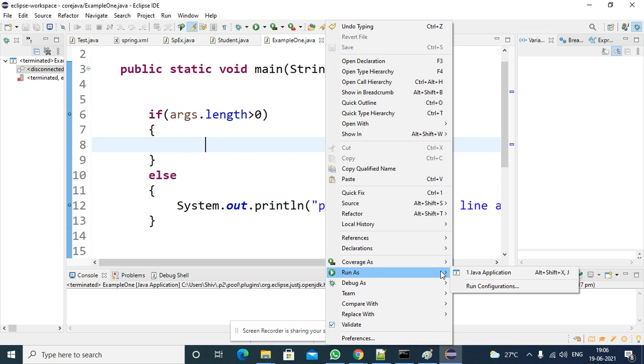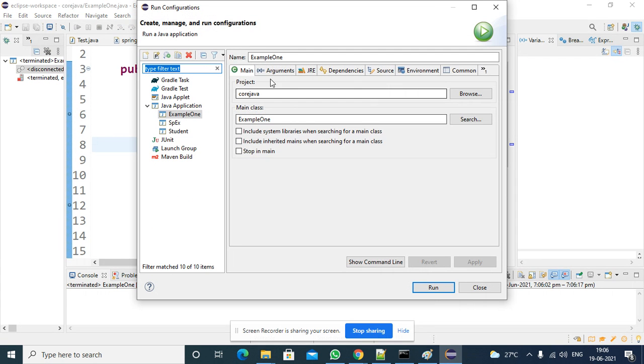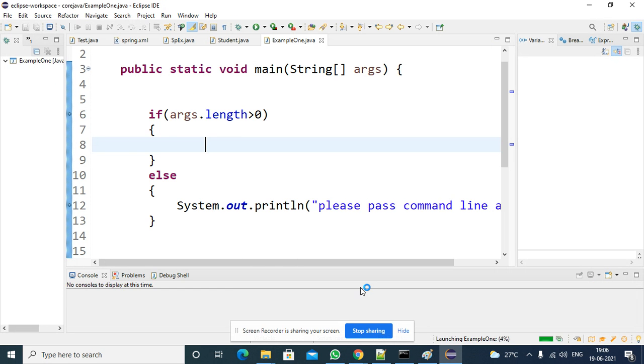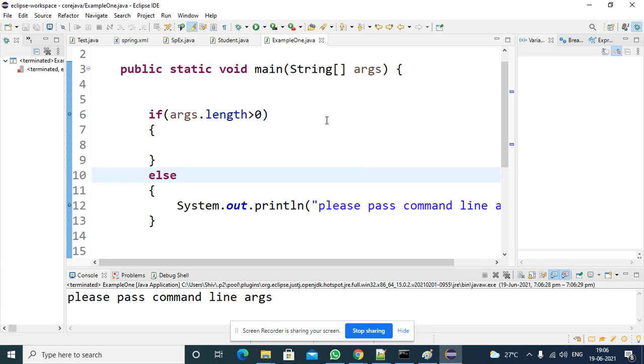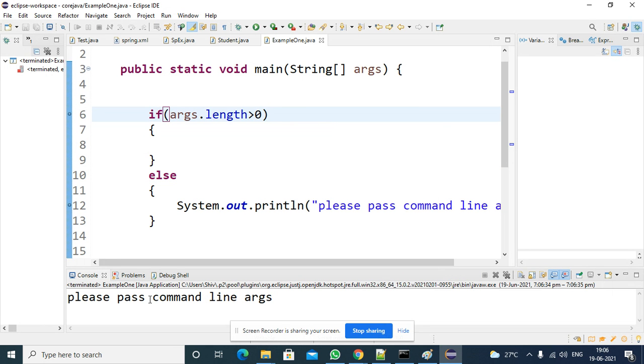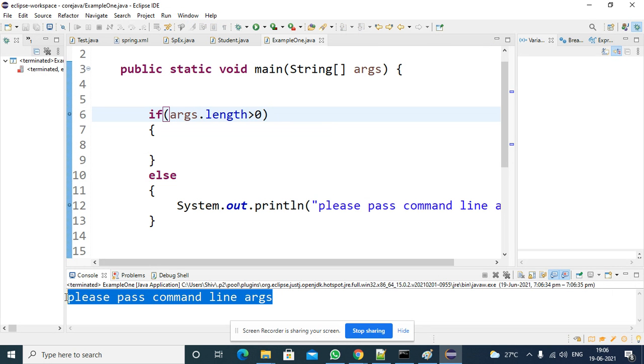Okay, one second. I will remove that configuration. Maybe it is picking from there. I remove it. Run. So try to execute your program. Run as Java application. So you are getting this statement. Actually it is picking the default values. So please pass command line arguments.